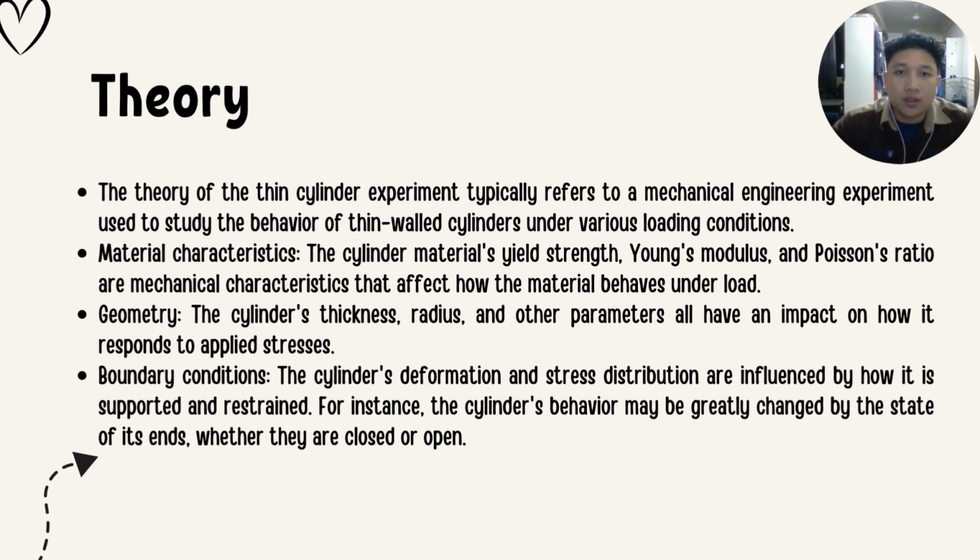The material of a cylinder has a yield strength, Young's modulus, and Poisson's ratio, which are the mechanical characteristics that affect how the material behaves under load. The second is geometry. The cylinder thickness, radius, and other parameters all have an impact on how it responds to applied stresses.